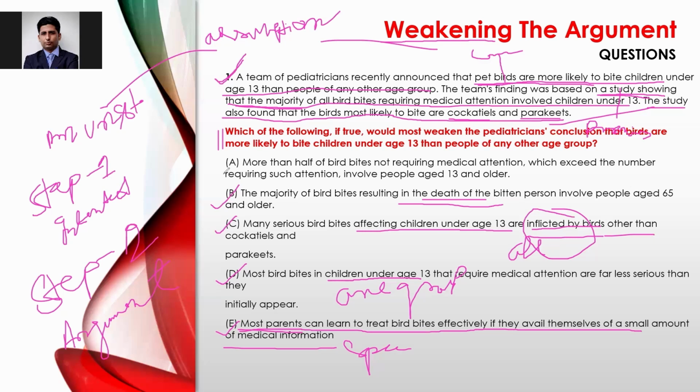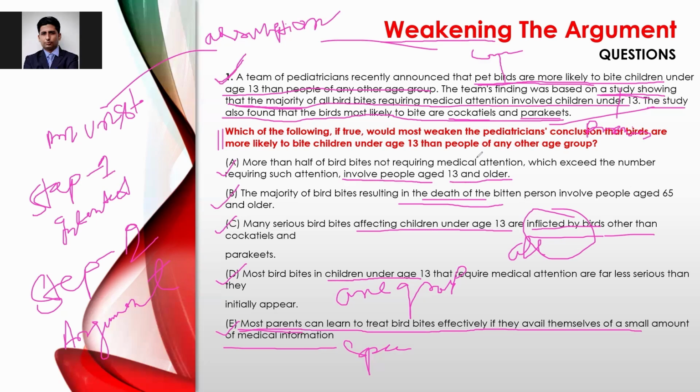A becomes the logical answer. Then how does it become the logical answer? More than half of bird bites not requiring medical attention, which exceed the number requiring such attention, involve people aged 13 and older. See, this is talking about both age groups, involving people aged 13 and older.